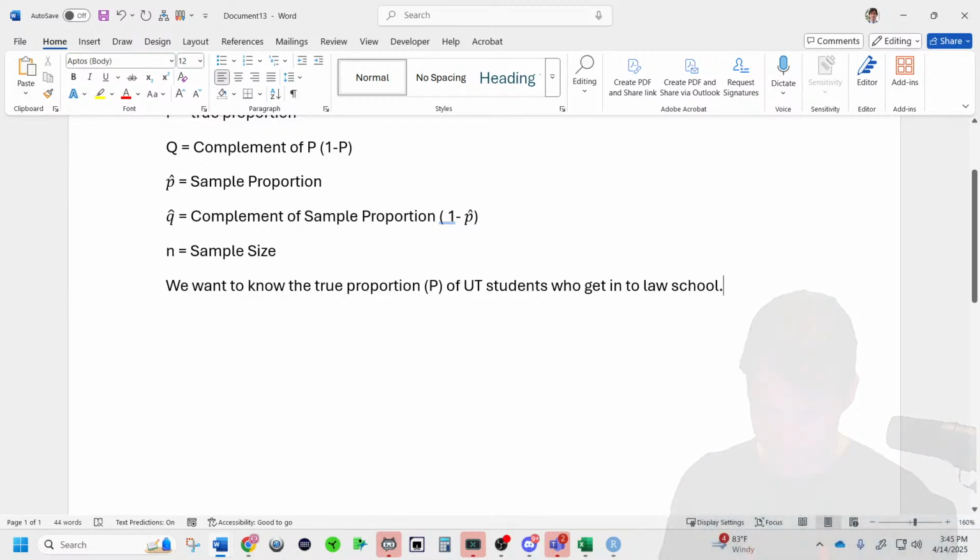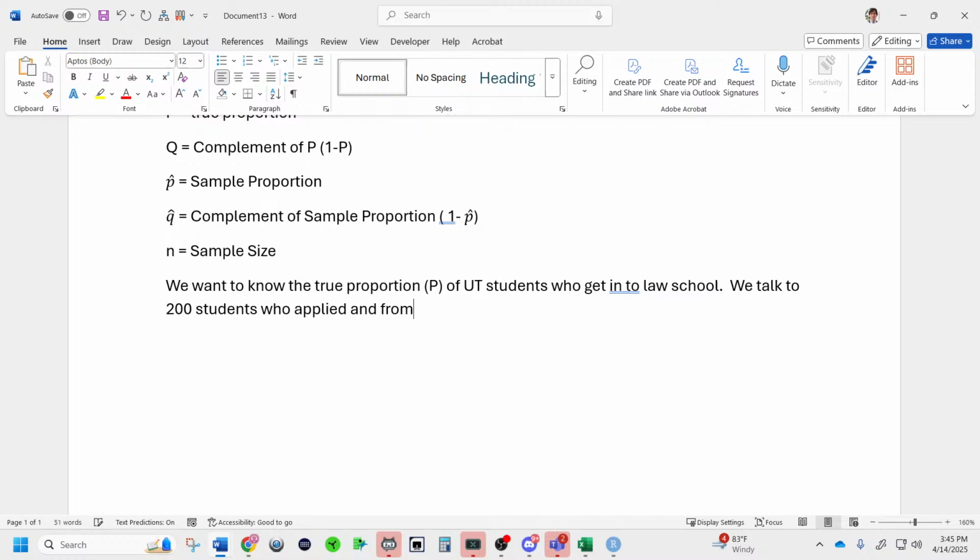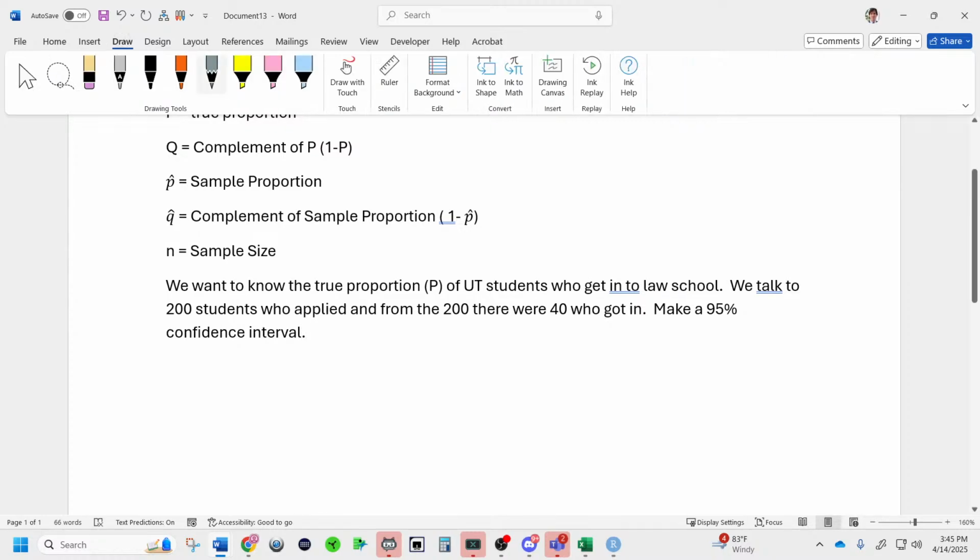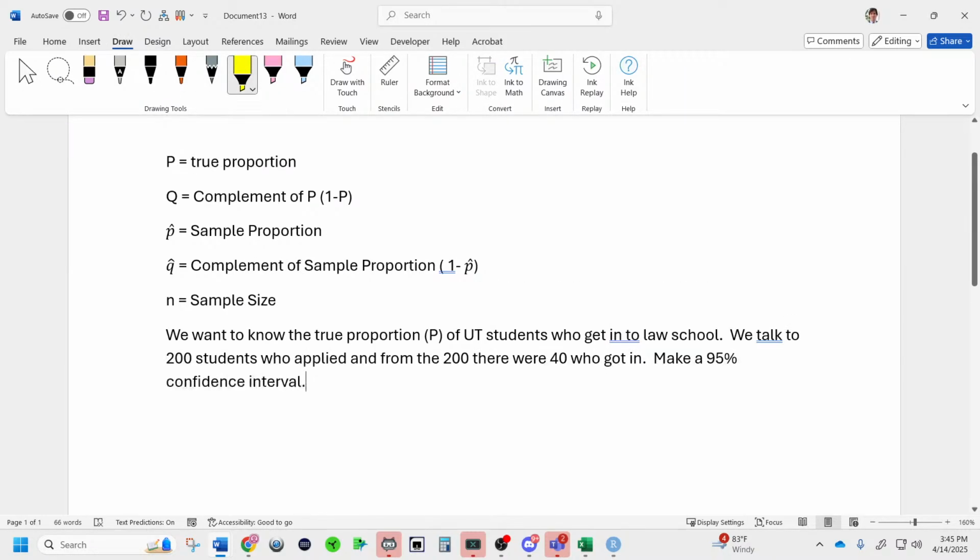We talk to 200 students who applied, and from the 200, there were 40 who got in. Make a 95% confidence interval. So we don't have all the data. We want to know the true proportion of students who get into law school.